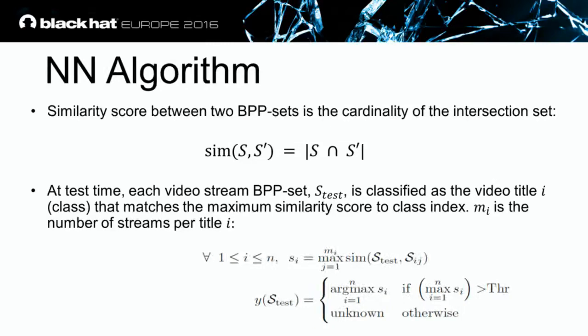For each title i, we're trying to understand which copy j gives us the maximum similarity, but with the result having to be larger than the threshold. The threshold was set based on cross-validation, and not surprisingly, the threshold is 2. Why? Because of the TCP window behavior and the way we extract the feature.